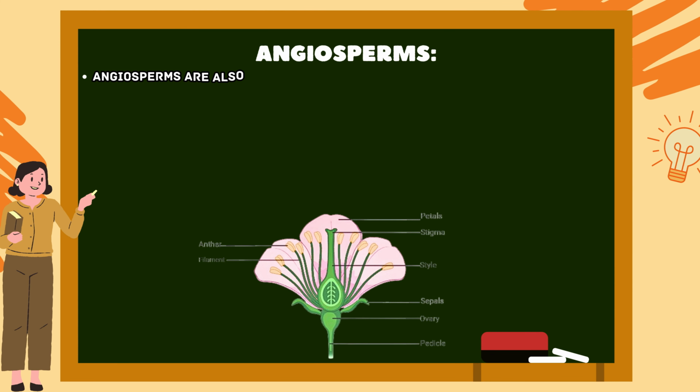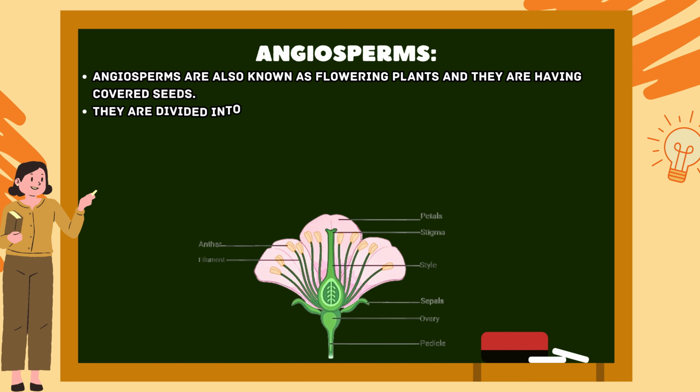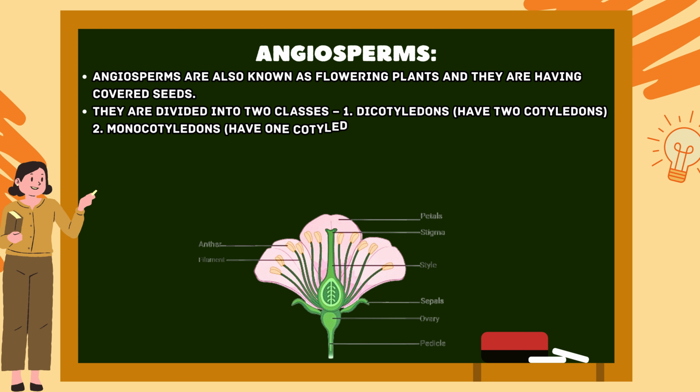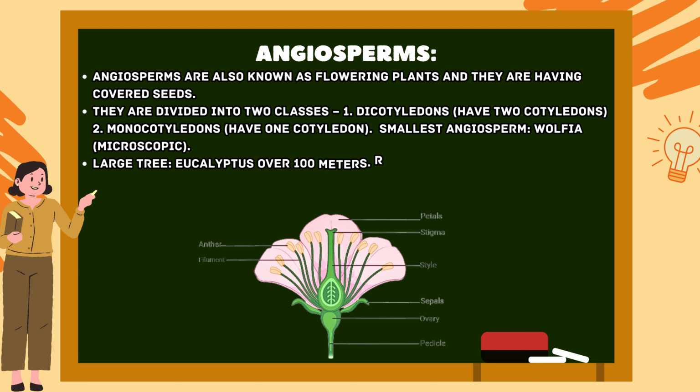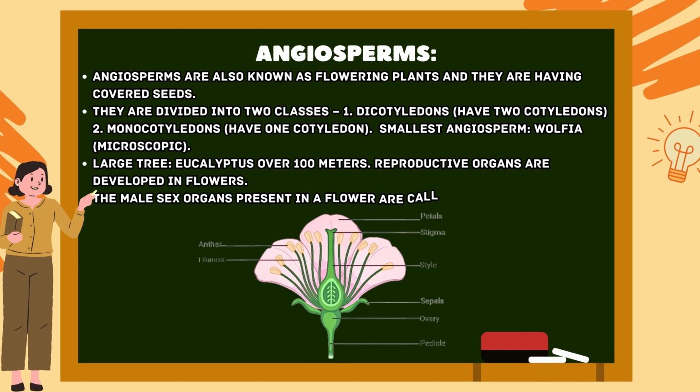Angiosperms. Angiosperms are also known as flowering plants and they have covered seeds. They are divided into 2 classes, dicotyledons having 2 cotyledons, and monocotyledons having only 1 cotyledon. The smallest angiosperm is Wolffia. The largest tree is Eucalyptus, over 100 meters. Reproductive organs are developed in the flower. The male sex organs present in a flower are called stamens or androecium.